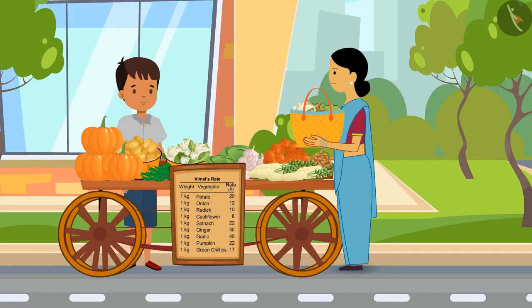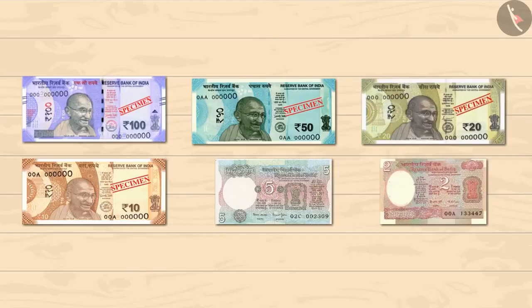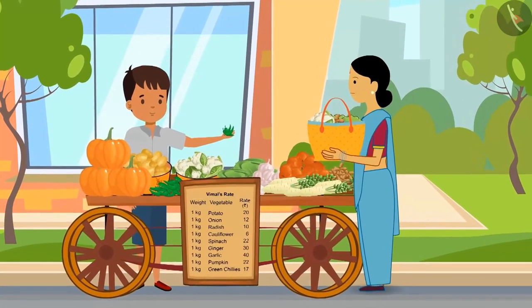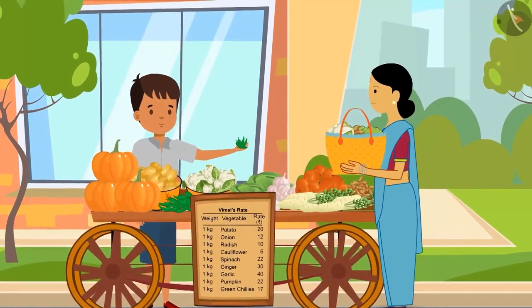Sharma auntie has to give 75 rupees to Vimal. A few notes have been placed in front of you. Let's help Sharma auntie to add the total price. You can use each note only once. You can pause the video to choose the note on your own. Have you guessed the same? Well done! Look, Vimal is giving some green chilies to his aunt for free.